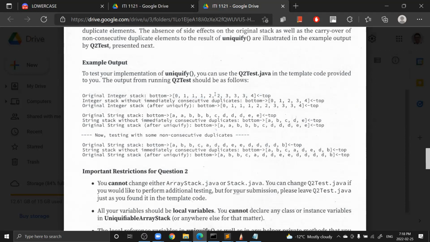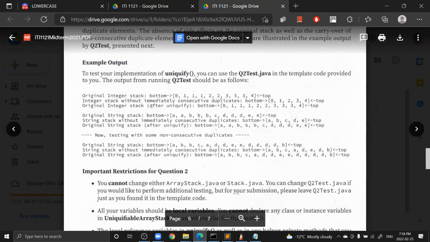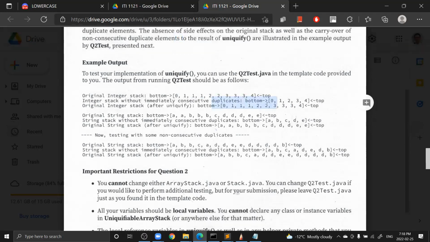So you see here, right? You see there are 2 duplicates of number 2. And here there's only 1, 2. So you just remove the duplicates. So you get 0, 1, 2, 3, 4. And then the original stack has to stay the same.